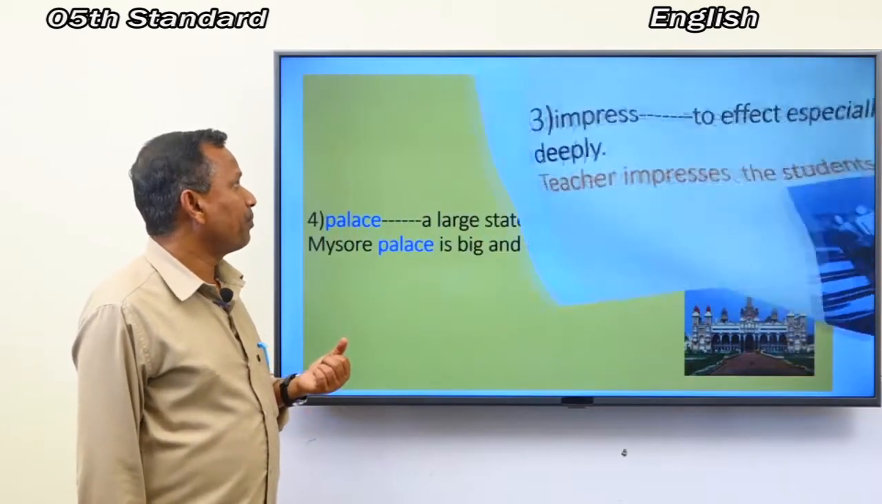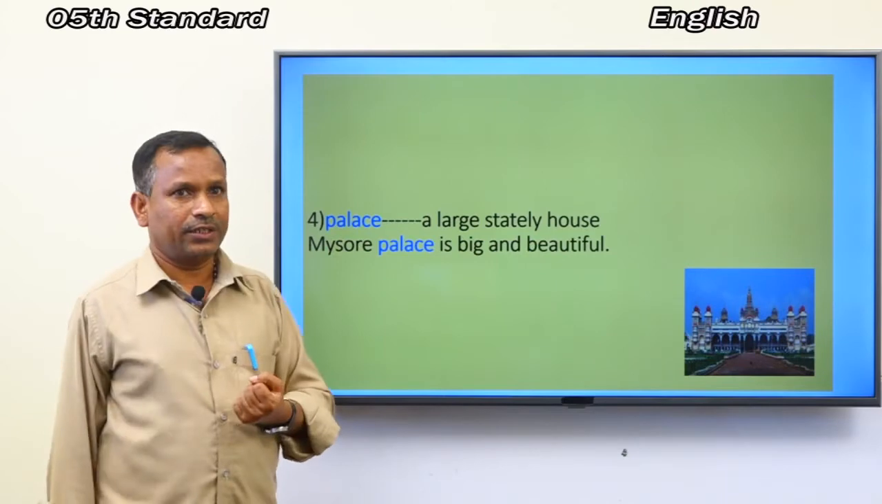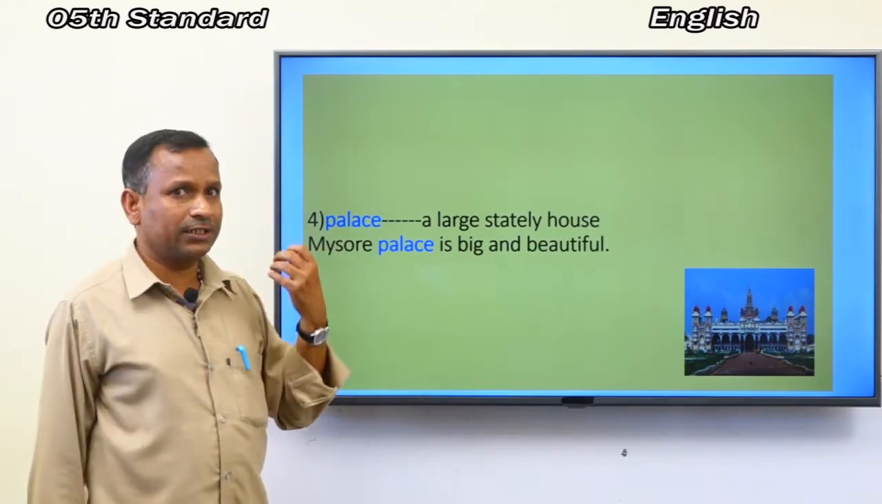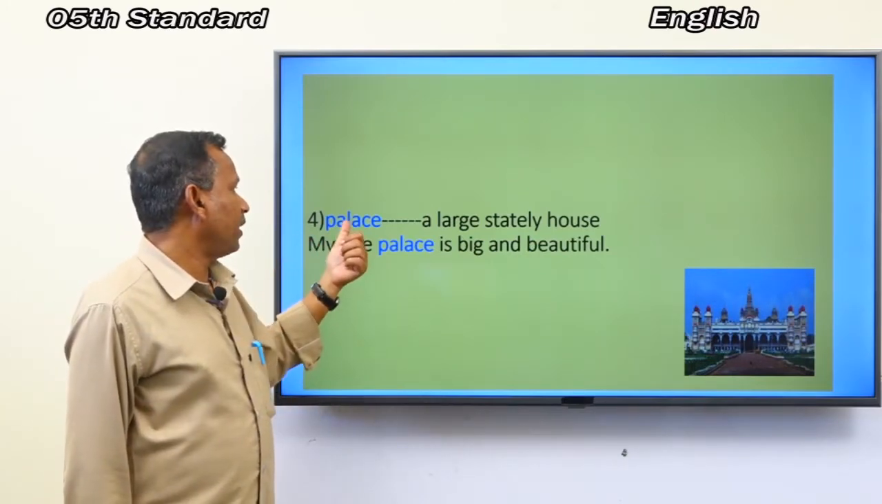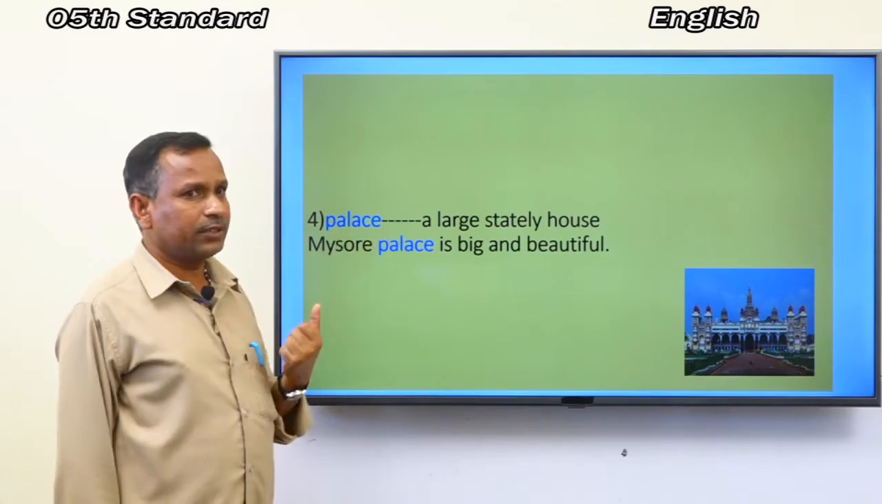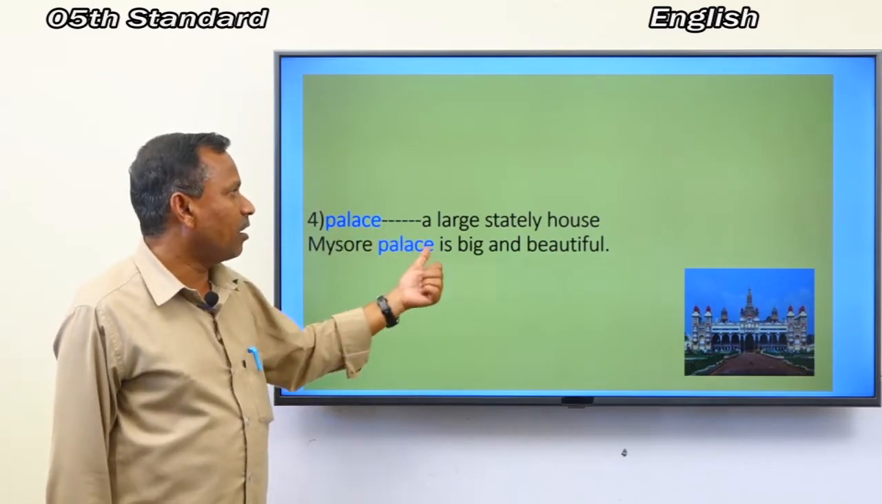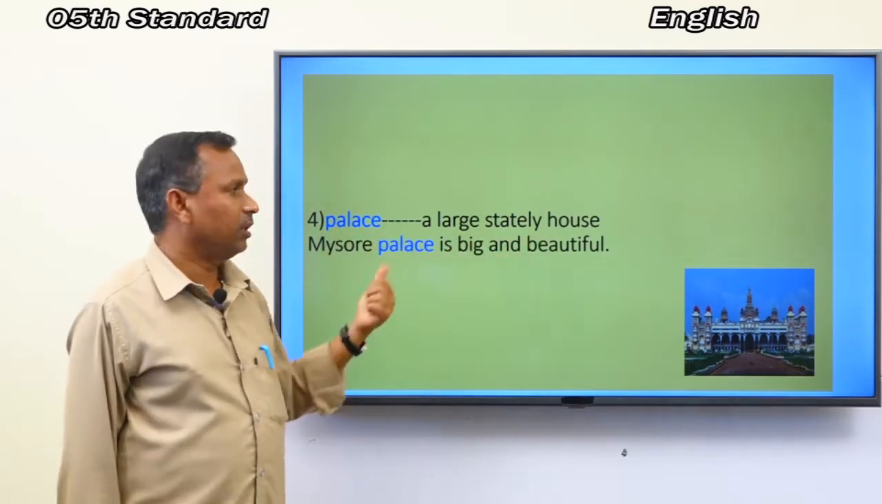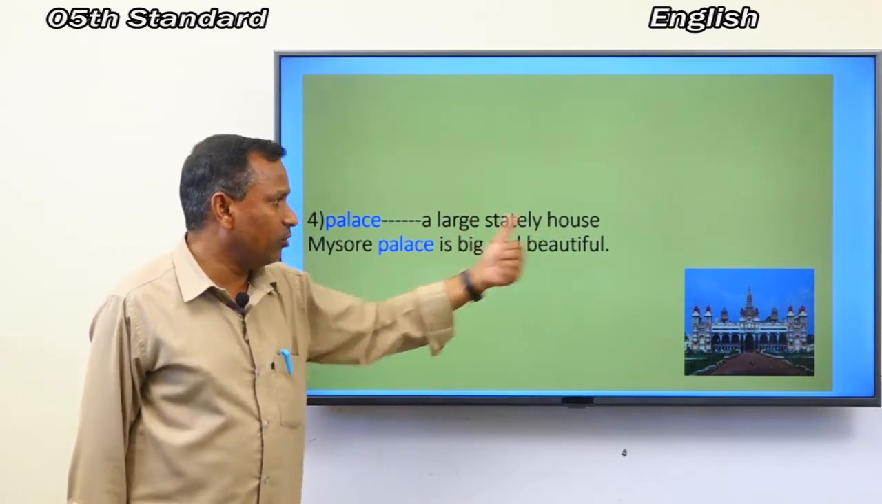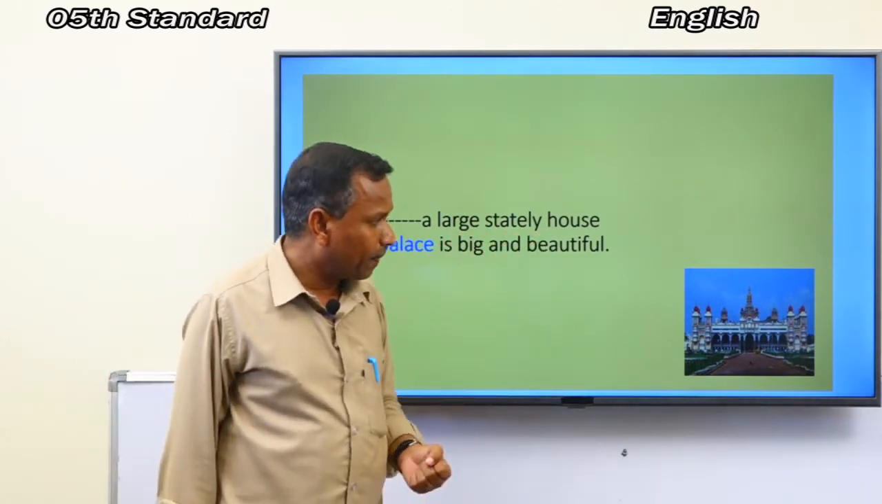Next one is palace. Its spelling is P-A-L-A-C-E, palace. Its meaning is a large stately house. A large stately house.